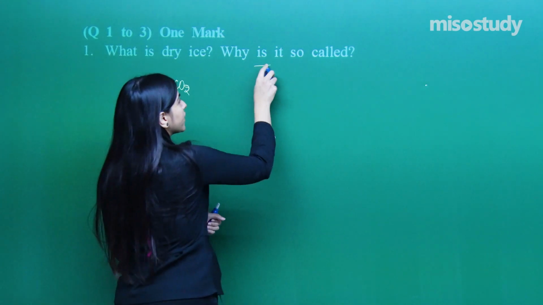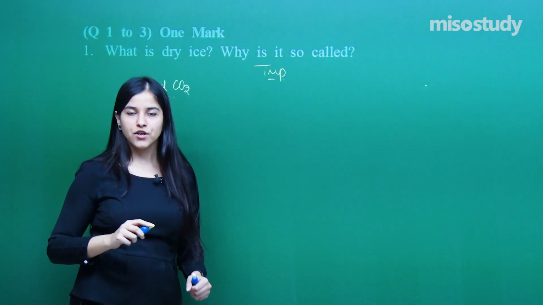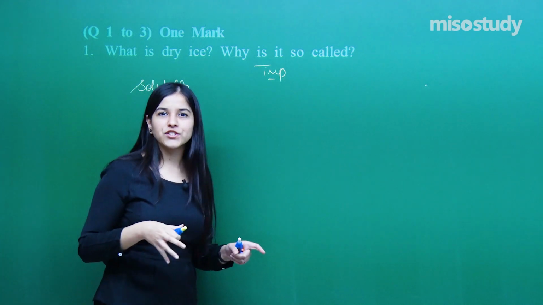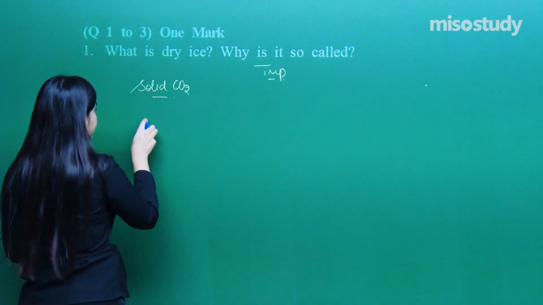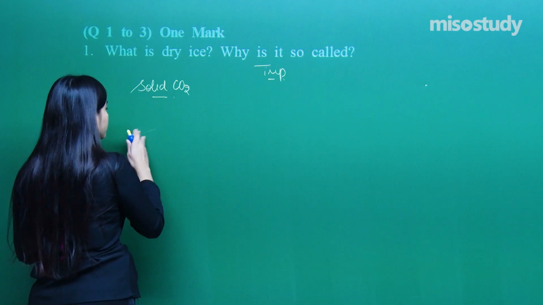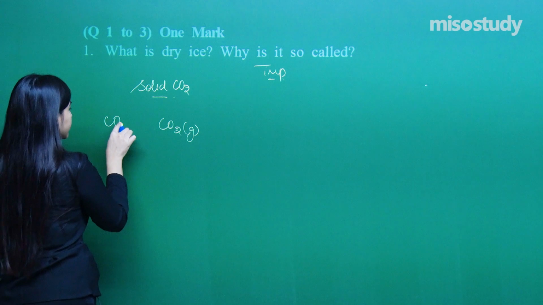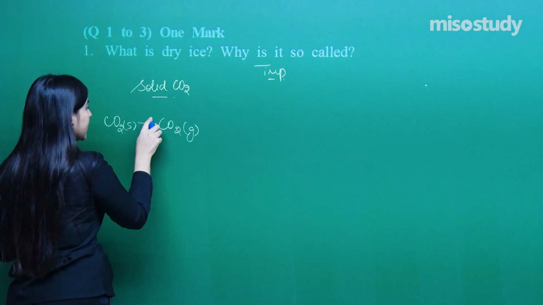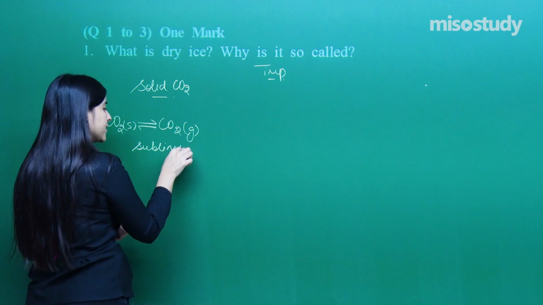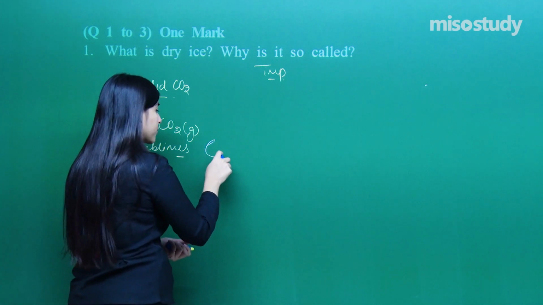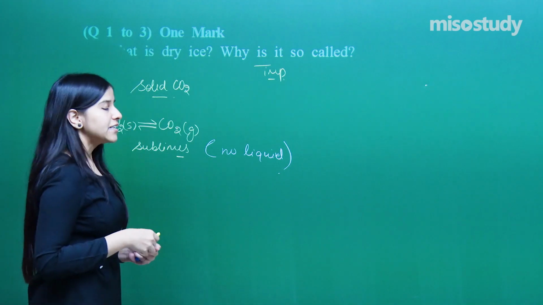And this question is very good and important one. Why is it called so? Why is it known as dry ice? No, it doesn't mean that it does not have moisture, that is why it is known as dry ice, but actually it never passes on to the liquid state. See here, CO2, whenever it is solidified, it gets converted directly into the gaseous state, it sublimes, right? Without passing into the liquid state, no liquid state appears in between. And that is why it's known as dry ice.